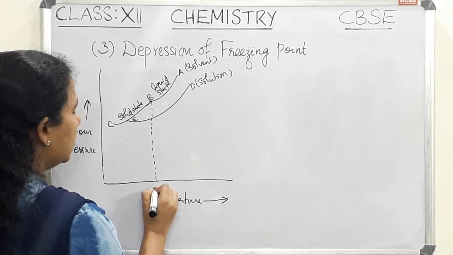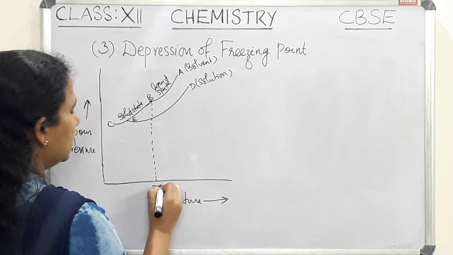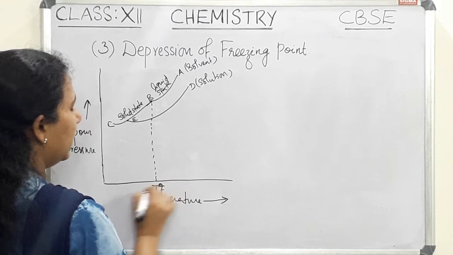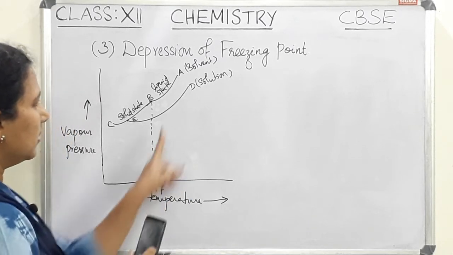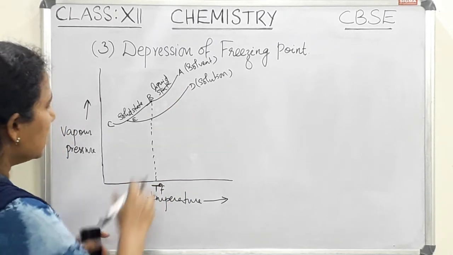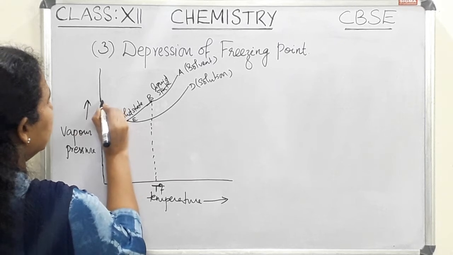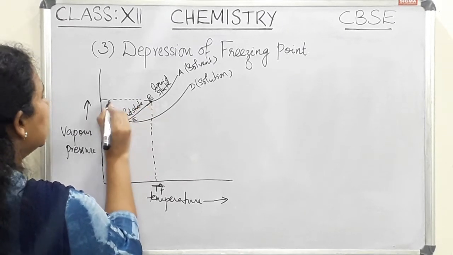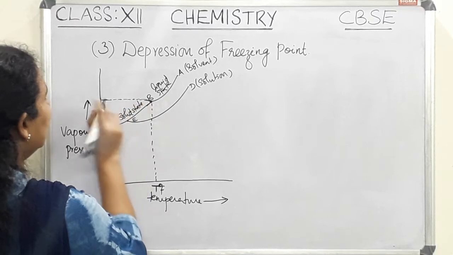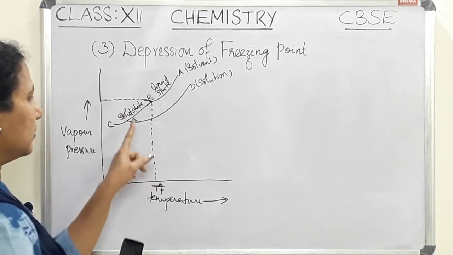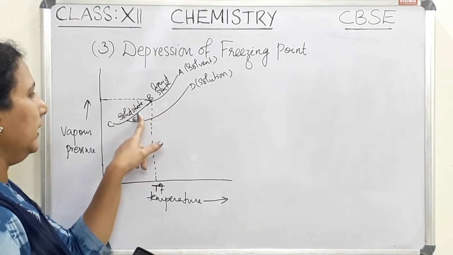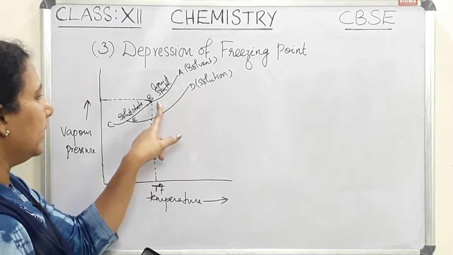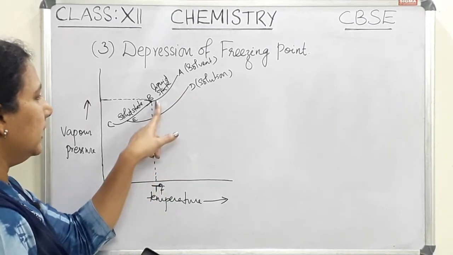This freezing point can be T0F. So T0F is the freezing point of that solvent. At that time, the vapor pressure is the same for both states. So the vapor pressure of the solid and the vapor pressure of the liquid become equal. At that point, the liquid freezes.